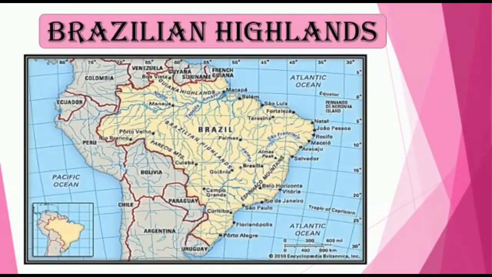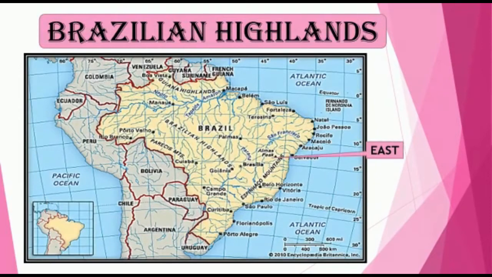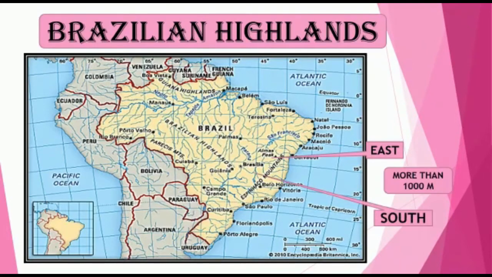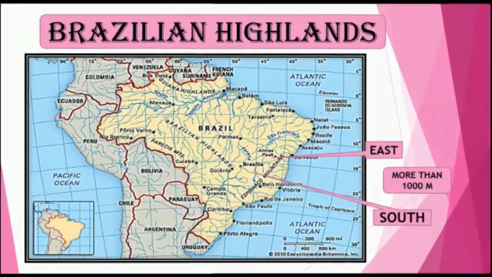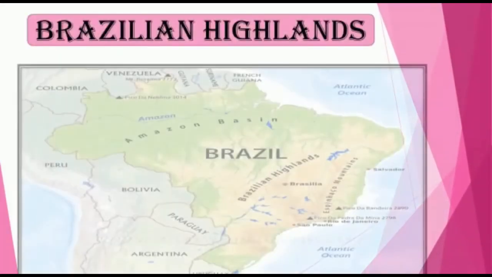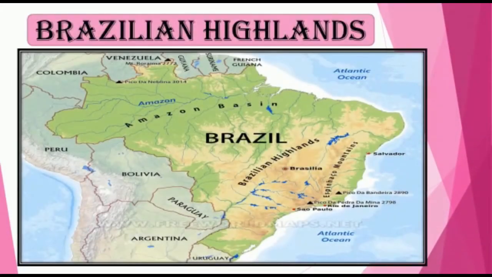The region to the east and south of the Brazilian highlands has an altitude of more than 1000 meters, but in the other parts the altitude is between 500 to 1000 meters. The highlands gradually slope towards the north and the slopes are not very steep.